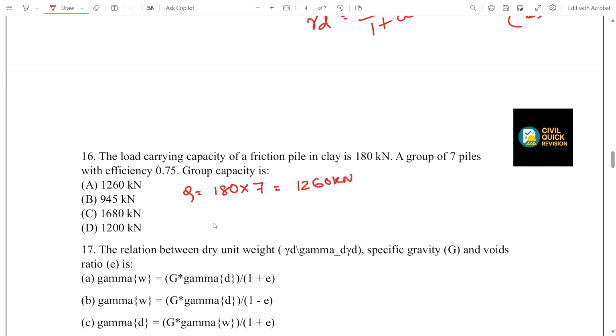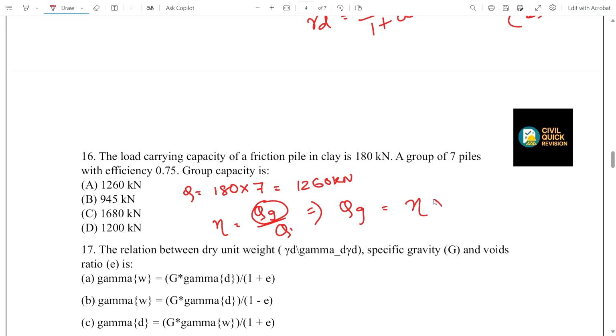Now given that efficiency is 0.75, as you all know, efficiency is the load carrying capacity of the group pile divided by the total load carrying capacity of the individual piles. So now we want the load carrying capacity of the pile group.